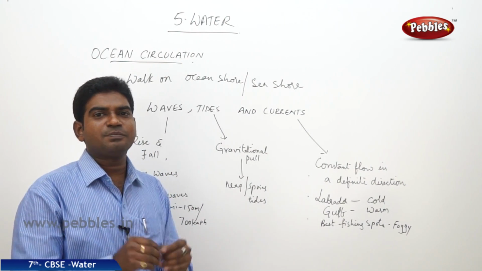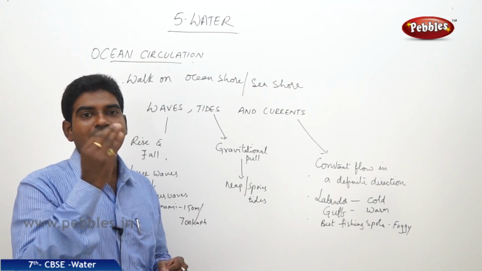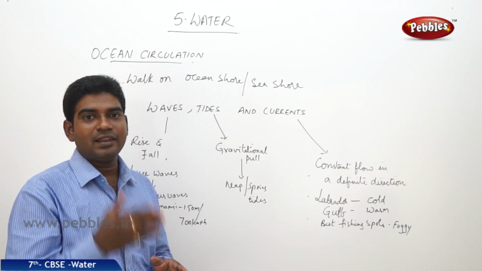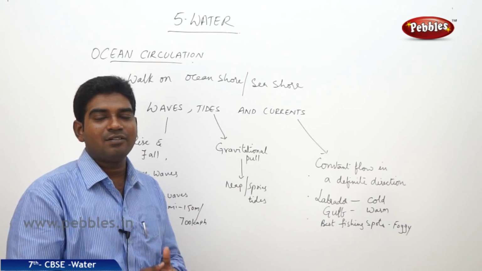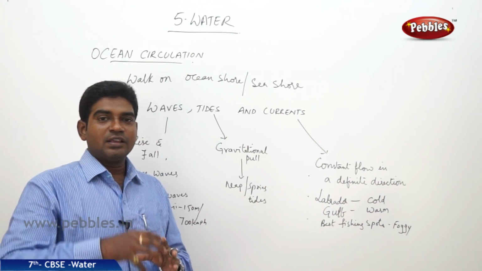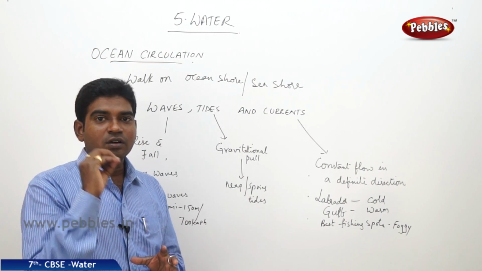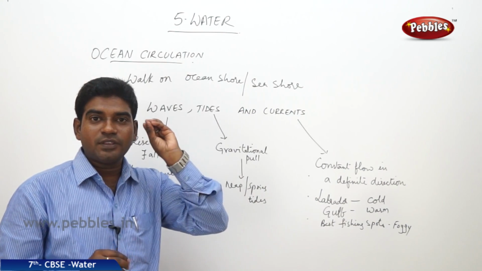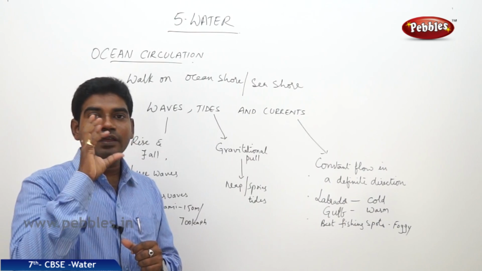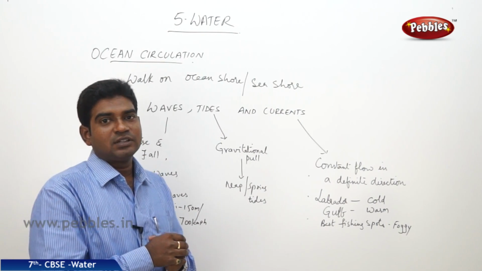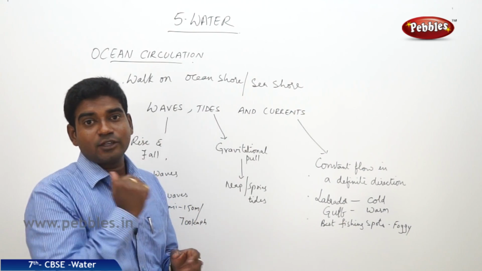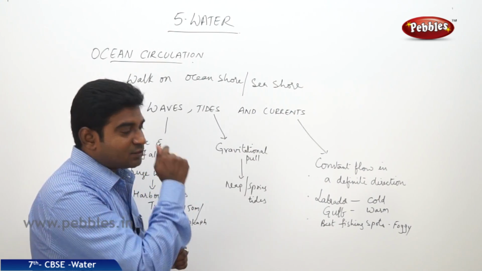Neap tides can be simply called small level tides. When it comes to the spring tides, they are known as high level tides. What are these small level tides, high level tides? Neap tides means the pull of the moon and the pull of the sun are at a right angle to each other on the earth, at the first quarter and the third quarter, when the planet earth is rotating.